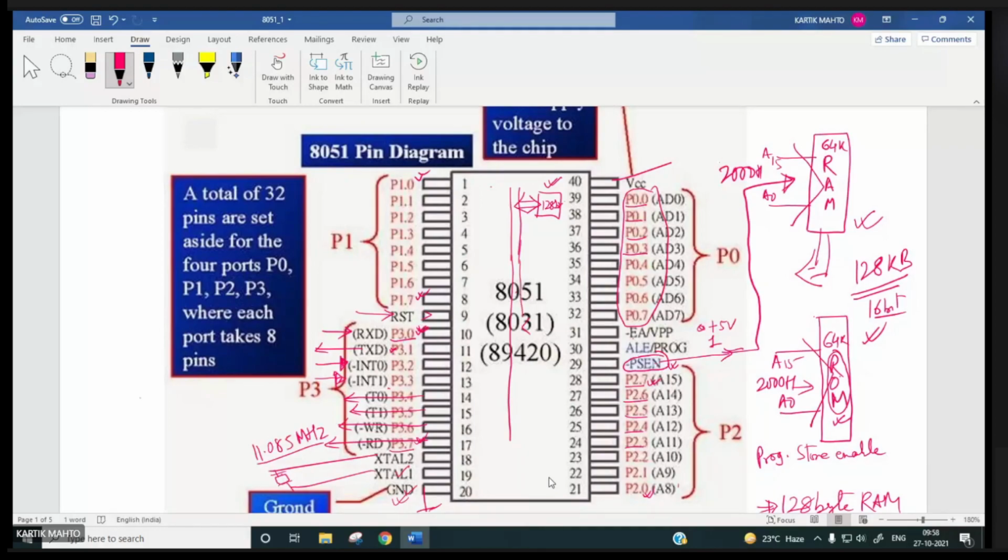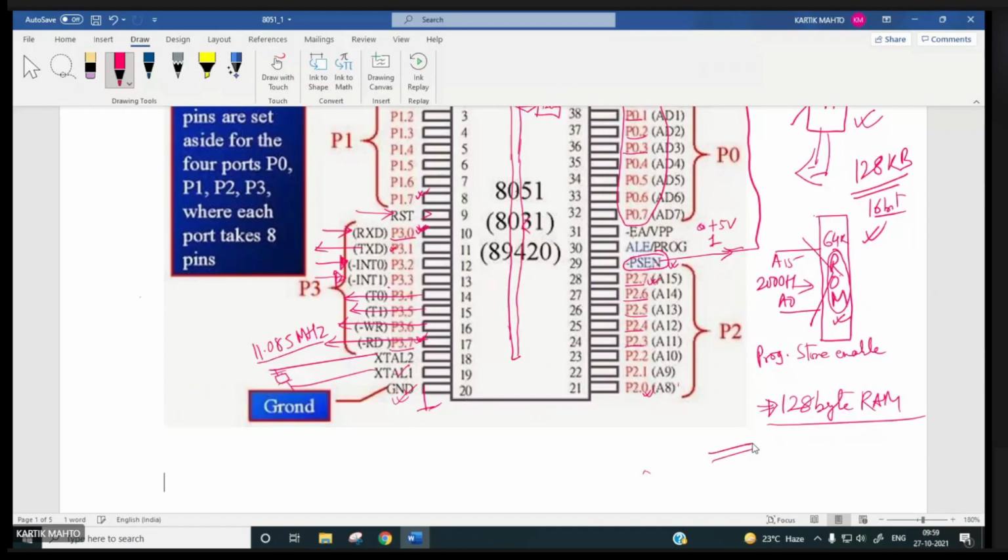All these special function registers will have some address. So for accessing internal RAM and these special function registers, you will have addresses between 00 and FFH.